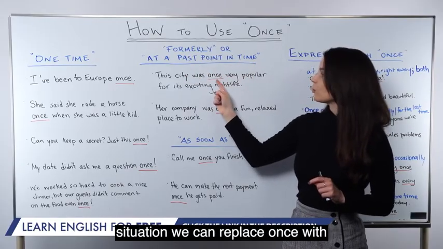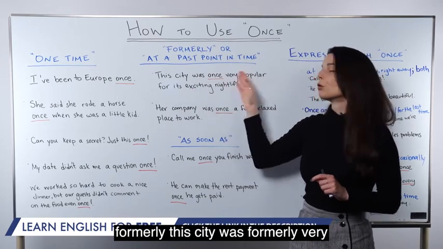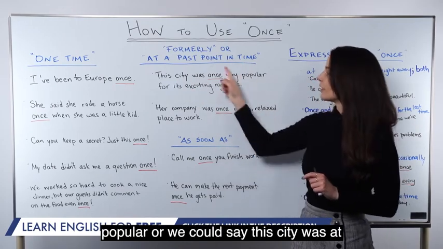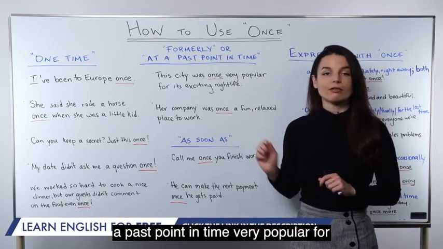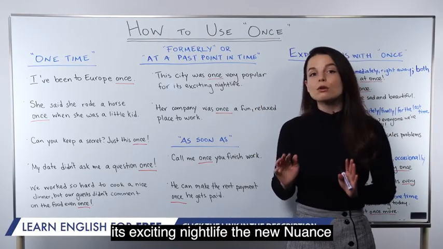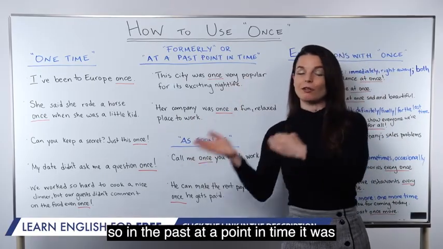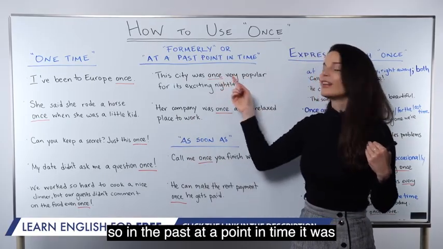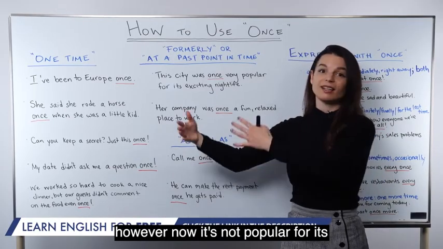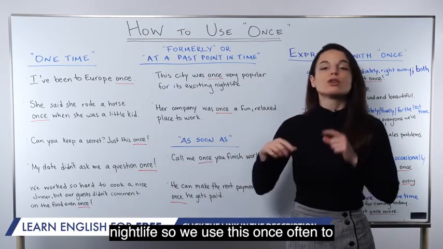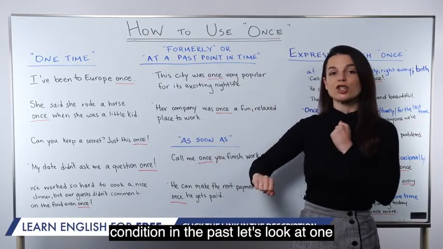So in this situation, we can replace once with formerly. This city was formerly very popular. Or we could say, this city was, at a past point in time, very popular for its exciting nightlife. The nuance here, then, is that this fact has changed. In the past, at a point in time, it was very popular for its exciting nightlife. However, now it's not popular for its nightlife. So we use this once often to emphasize some kind of change from a condition in the past.